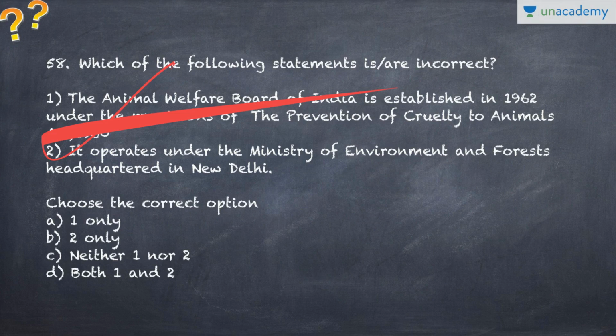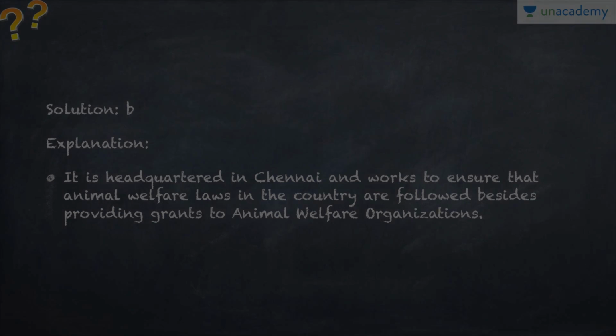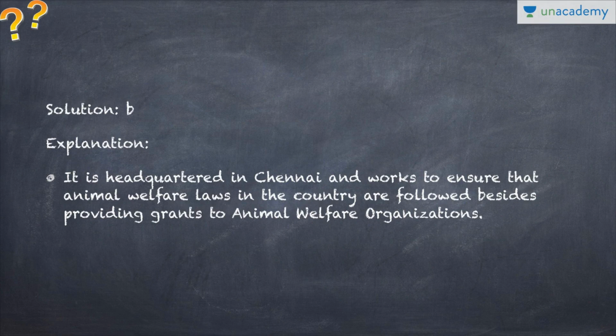Next one is which of the following are incorrect? The Animal Welfare Board of India was established in 1962 under the provision of the Prevention of Cruelty to Animals Act 1960, and it operates under the Ministry of Environment and Forest, headquartered in New Delhi. So option B is the incorrect one, because it is not headquartered in New Delhi. It is headquartered in Chennai, and works to ensure that animal welfare laws in the country are followed, besides providing grants to animal welfare organizations.